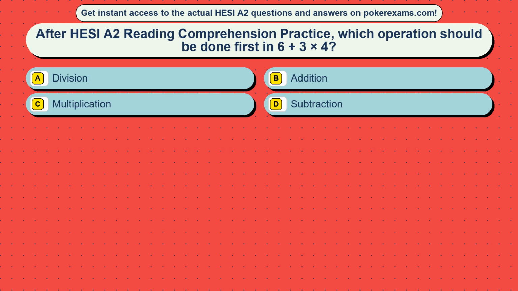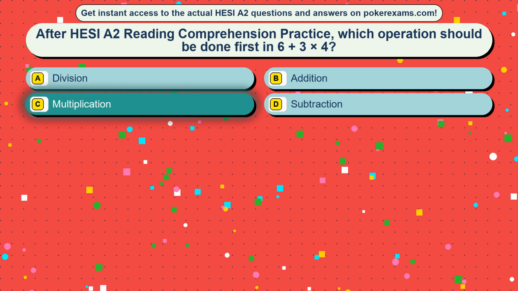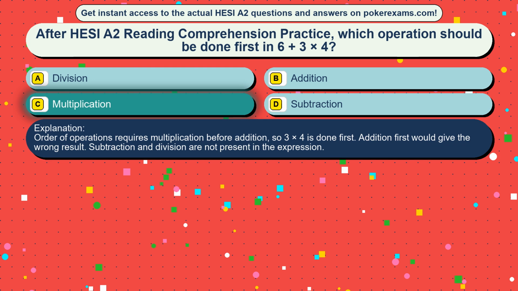Question 16. After HESI A2 reading comprehension practice, which operation should be done first in 6 + 3 × 4? Option A, division. Option B, addition. Option C, multiplication. Option D, subtraction. The correct answer is option C, multiplication. Order of operations requires multiplication before addition, so 3 × 4 is done first. Addition first would give the wrong result. Subtraction and division are not present in the expression.